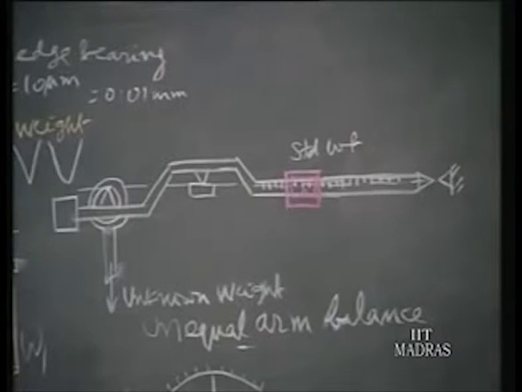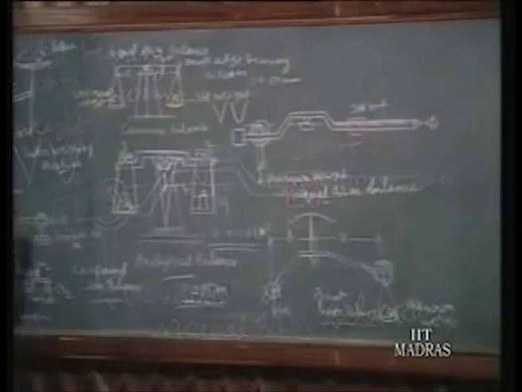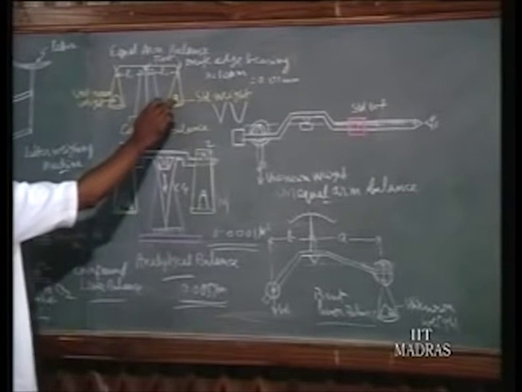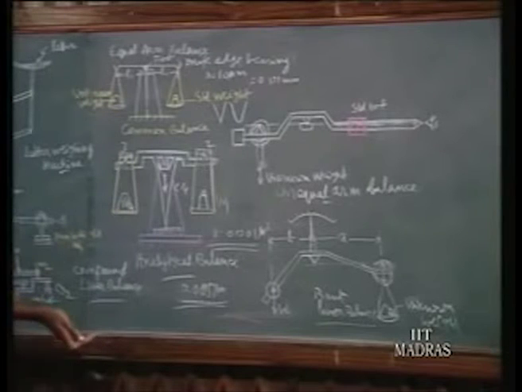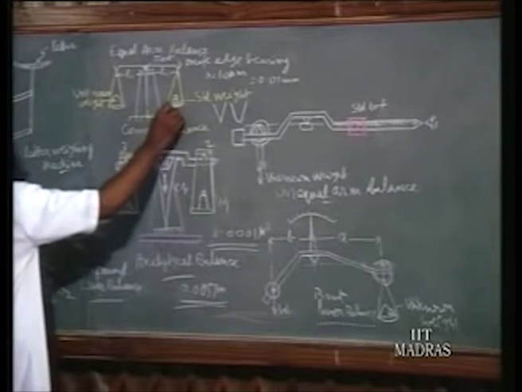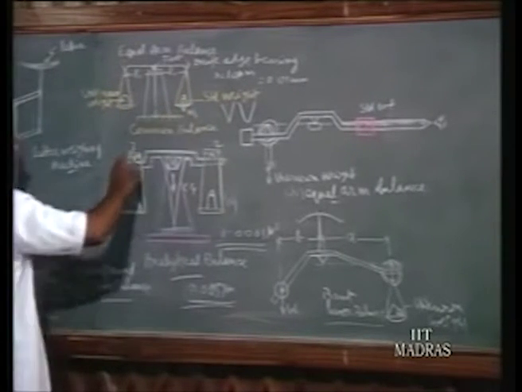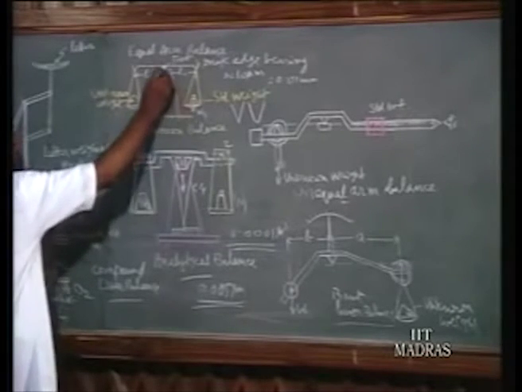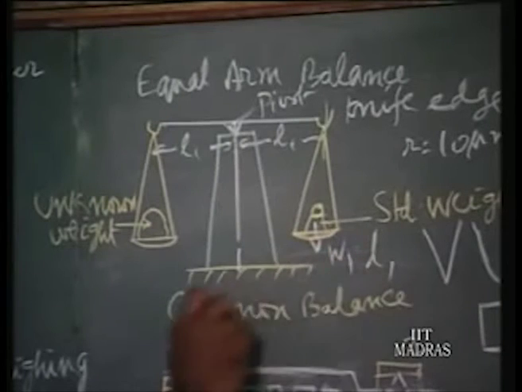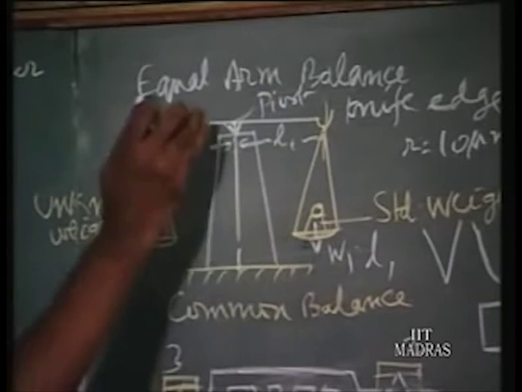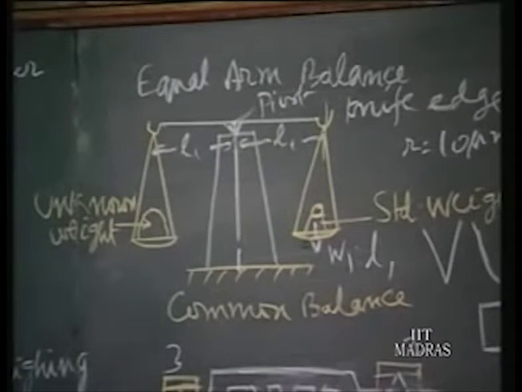Even though we compare the mass here, in essence we are comparing 2 moments. The moment we put a mass, immediately G comes into the picture, attraction due to earth, and it becomes a weight. So weight W1. When weight W1 acts at a distance from a pivot, it is W1 into L1. So W1 into L1 is the moment of this mass about this pivot.